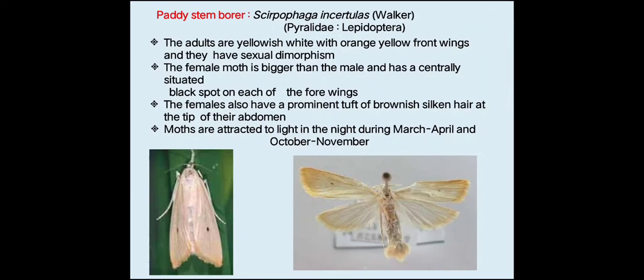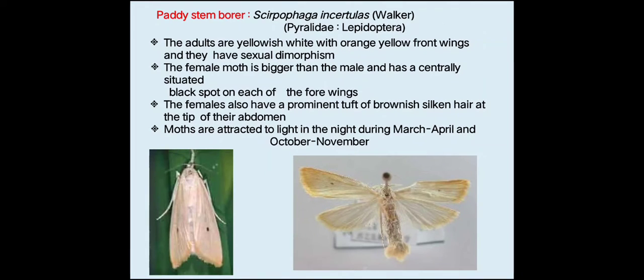If we compare, the female moth will be bigger in size than the male, and the female moth has a black spot on each of the four wings. As you can see here, two black dots are there. So if two dots are on the four wings, this is the female moth.